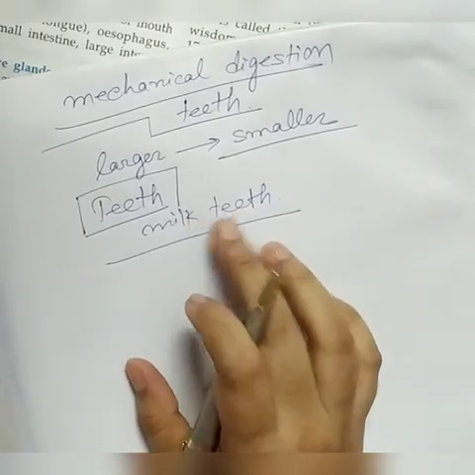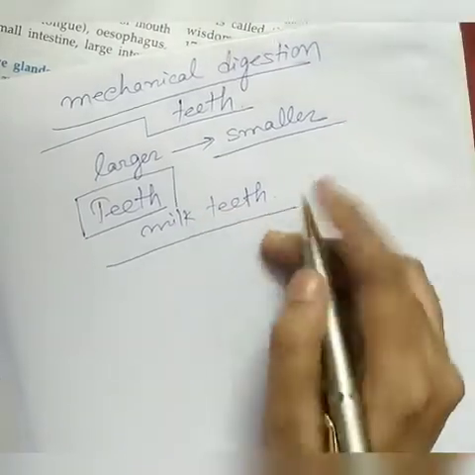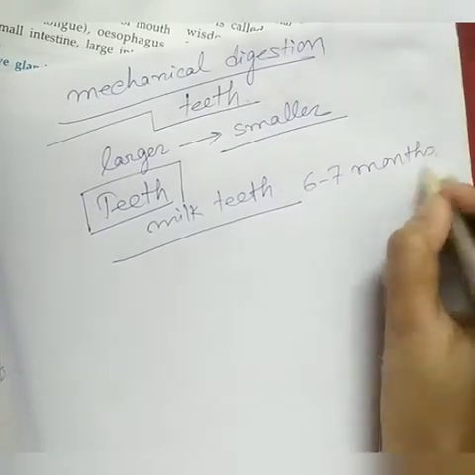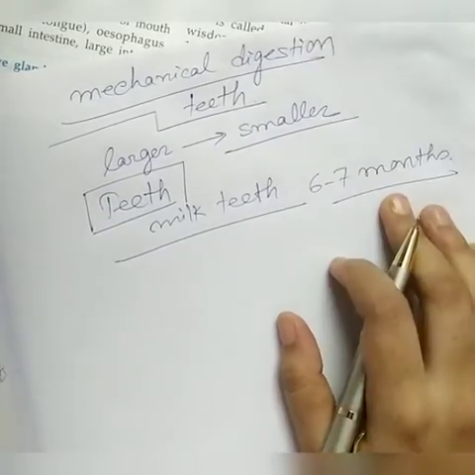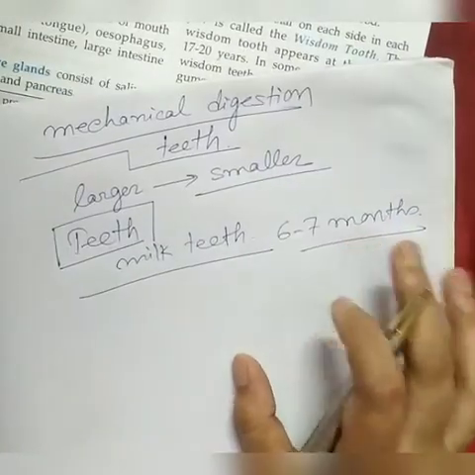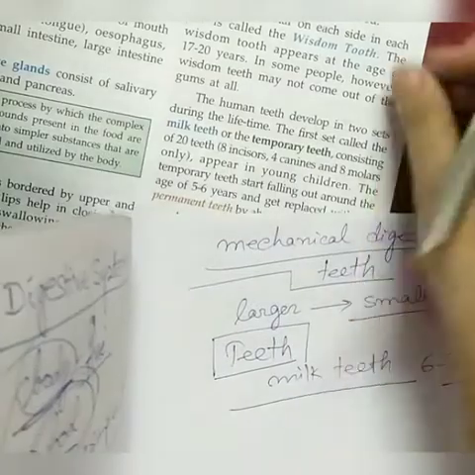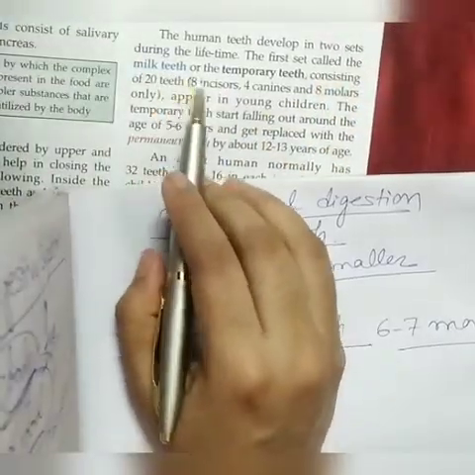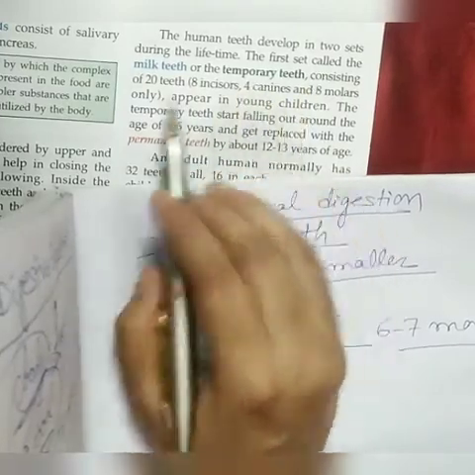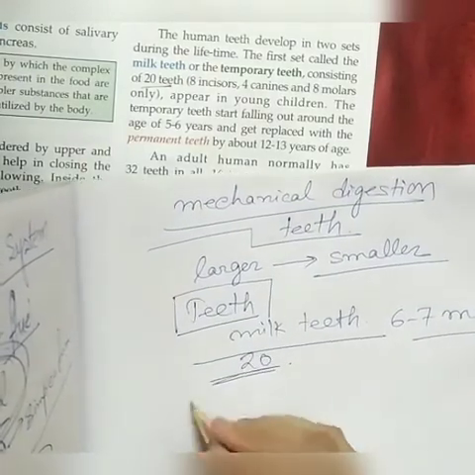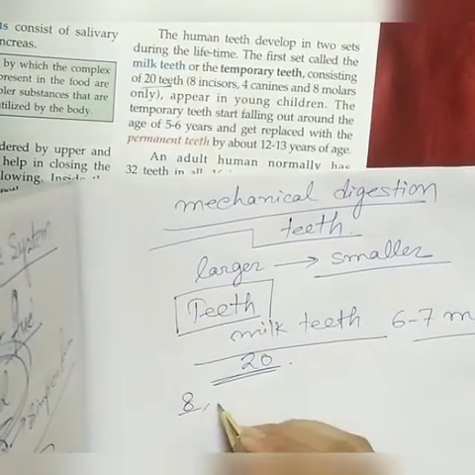Normally appear between 6 or 7 months of age. At 6 or 7 months of age, the milk teeth appear, and milk teeth are also known as temporary or deciduous teeth. The first set, called the milk teeth or the temporary teeth, consists of 20 teeth. Milk teeth consist of 20 teeth, where 8 incisors,